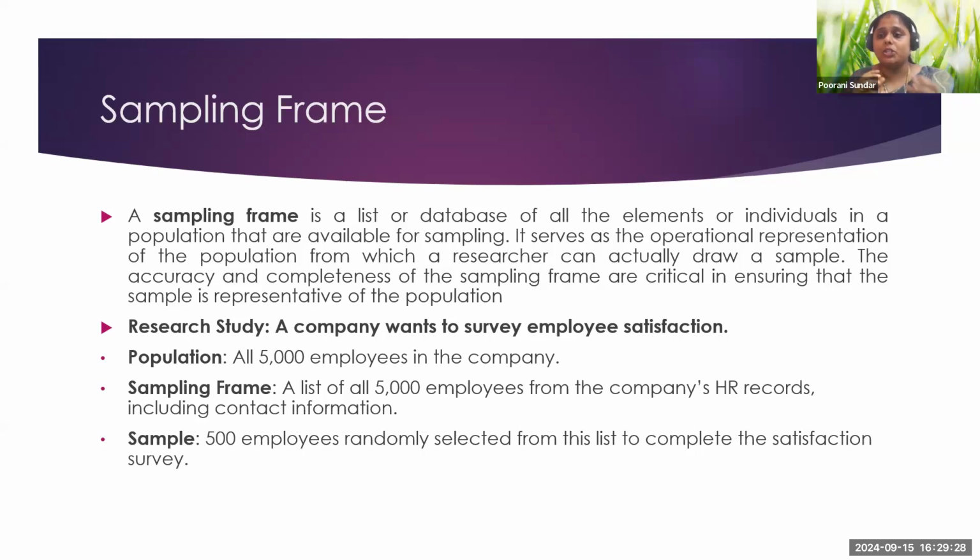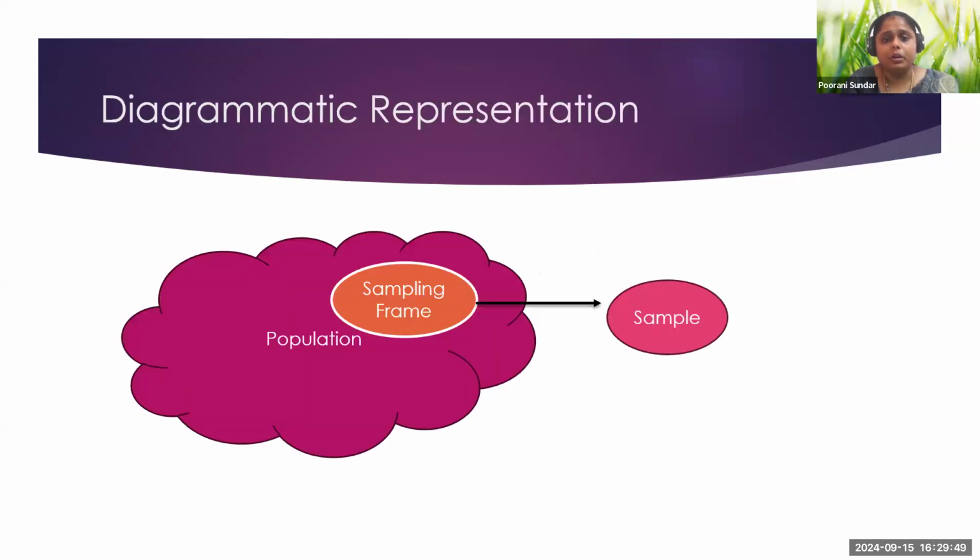So it serves as an operational representation of the population from which the researcher can actually draw a sample. The accuracy and completeness of the sampling frame are very critical because it ensures that a sample is representative of the population. As I have told you, just consider this is the whole population, that is, the whole employees. From the total employees, I'll be selecting a particular function. From that, I'll be selecting the sampling frame, and then the sample.